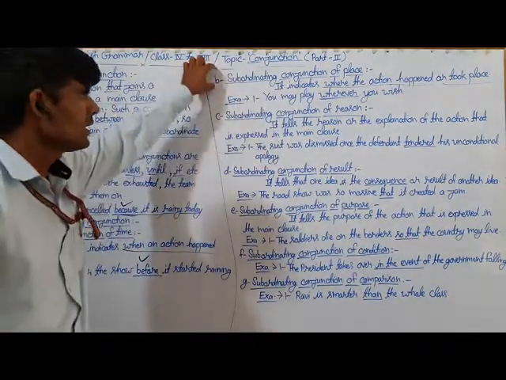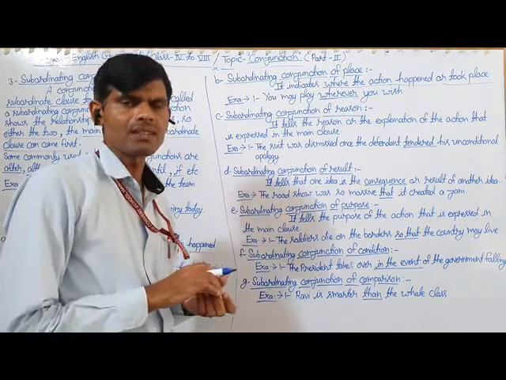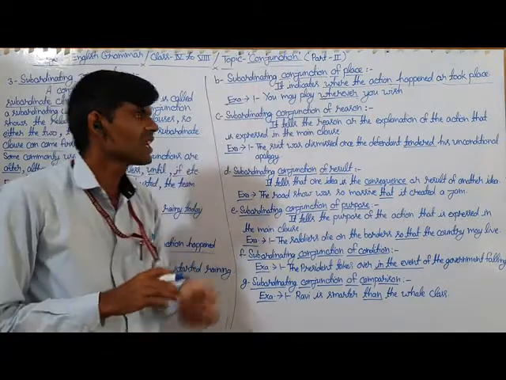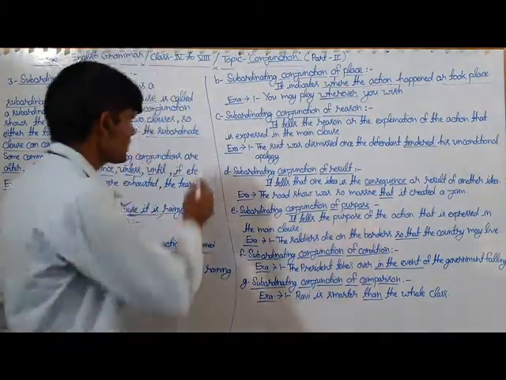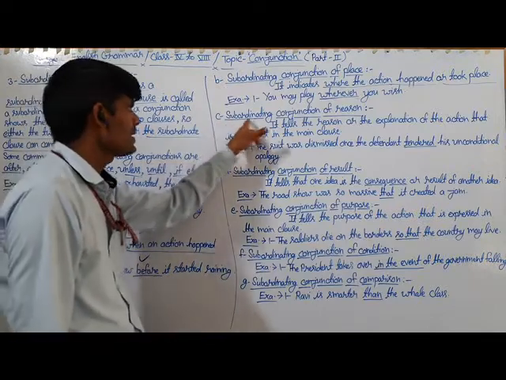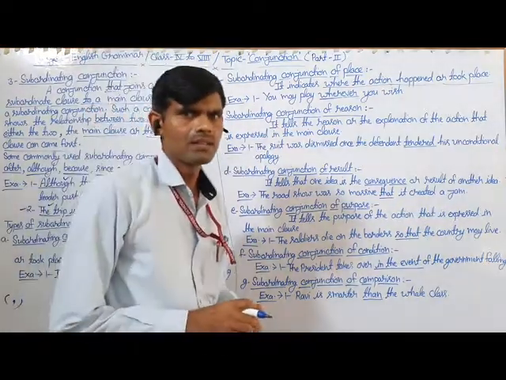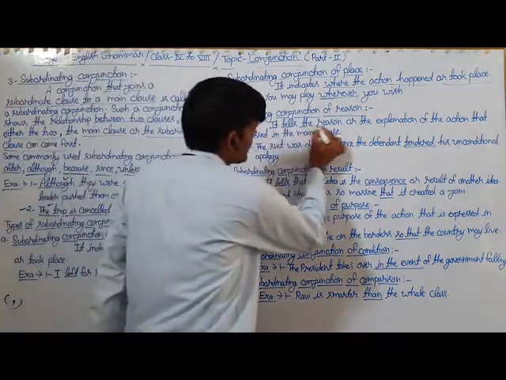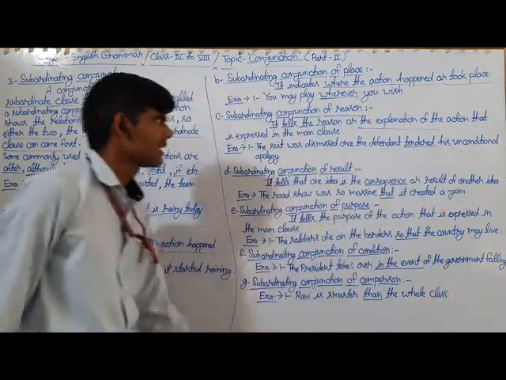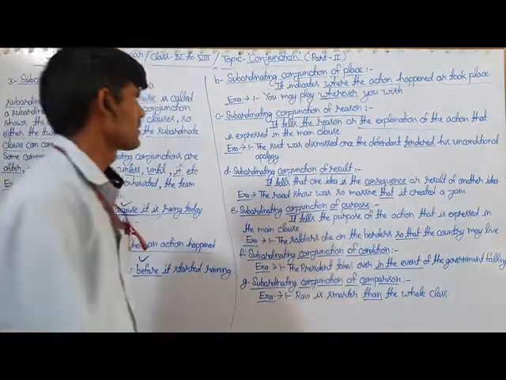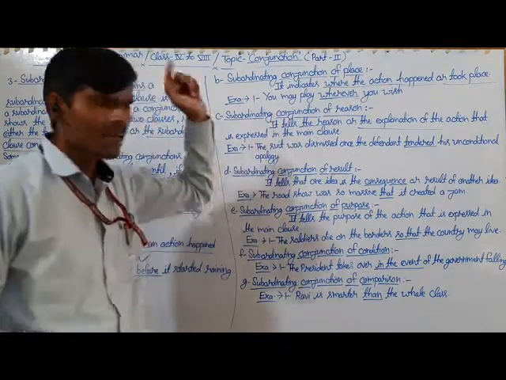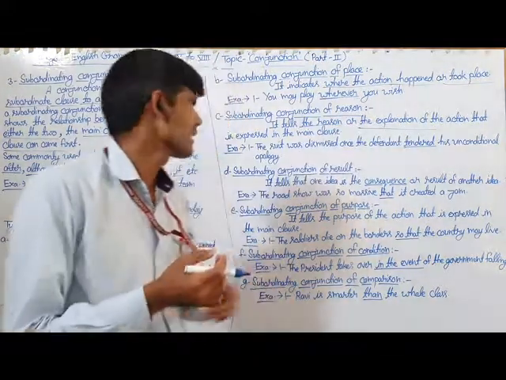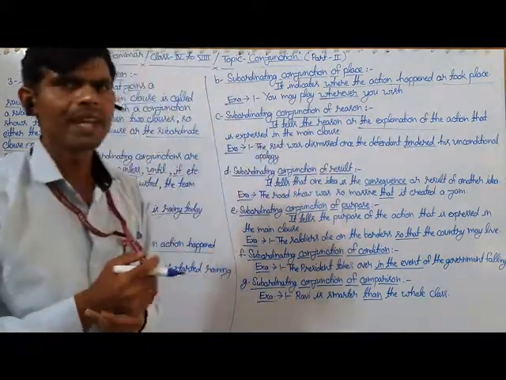So we can say that the subordinating conjunction which denotes where an action happened or took place is called the subordinating conjunction of place. And here is the next one, and that is subordinating conjunction of reason. It tells us the reason or the explanation of the action that is expressed in the main clause.